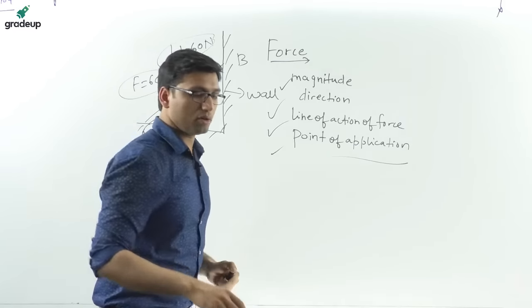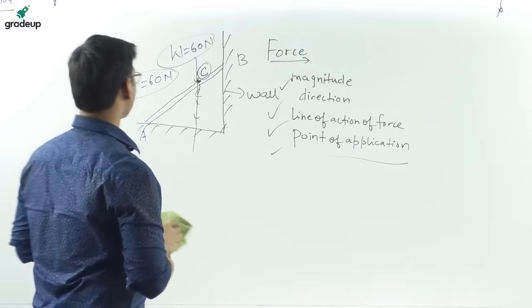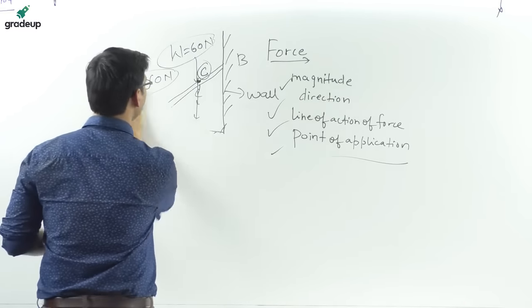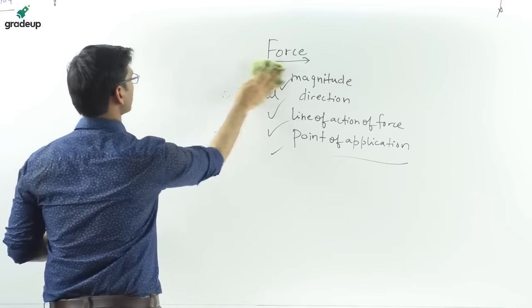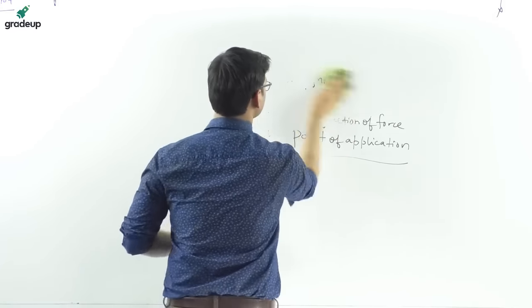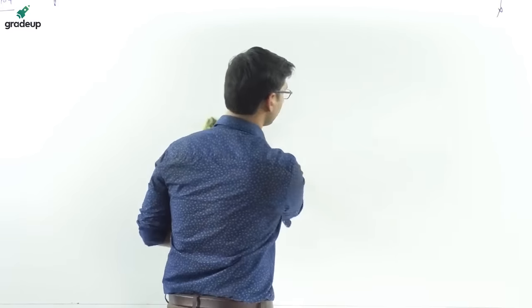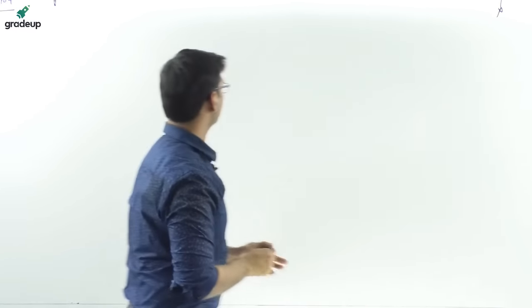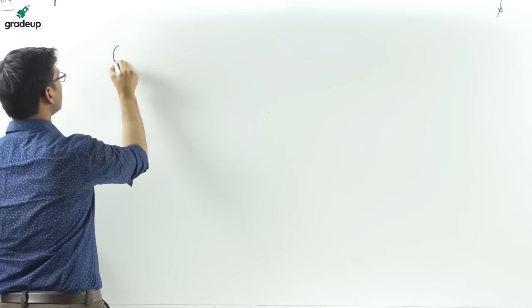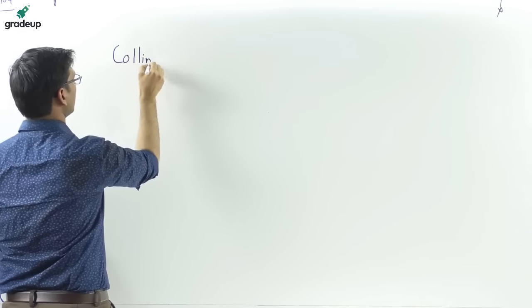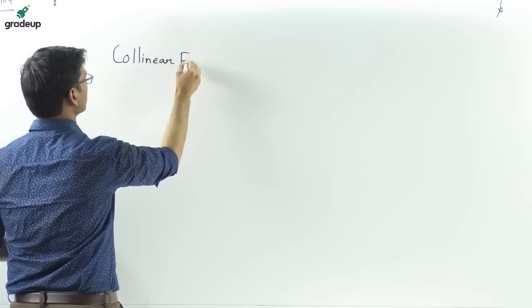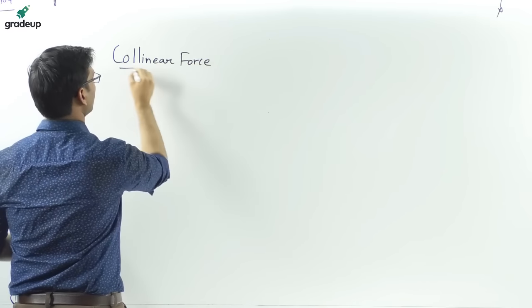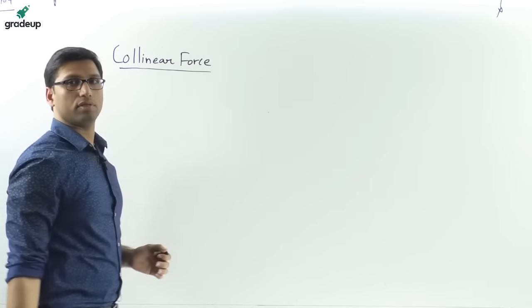All right, so based on these characteristics, forces are classified into different types. There are different types of forces. So let us see what the different types of forces are. The first kind of force is a collinear force. What is a collinear force?